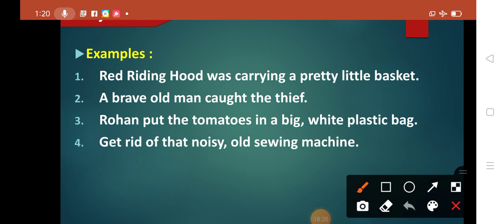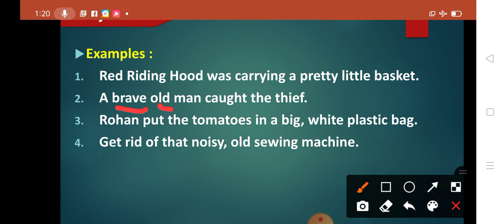One is: a brave old man caught the thief. So here, if you see, it is describing a man. How is the man? The man is brave as well as old. So here brave is your opinion and old is the age of the man.